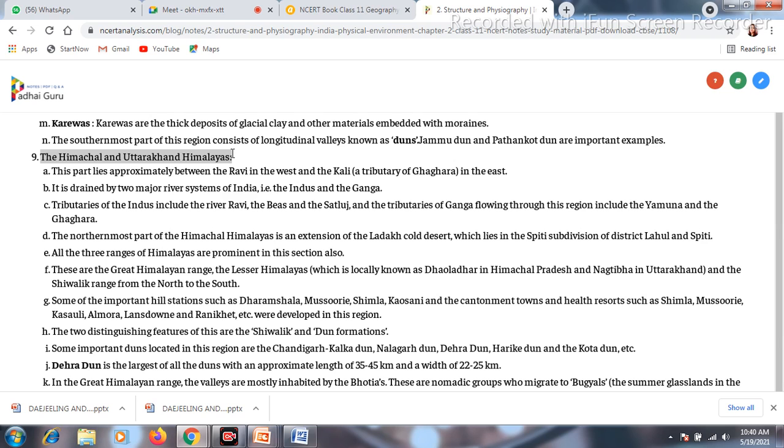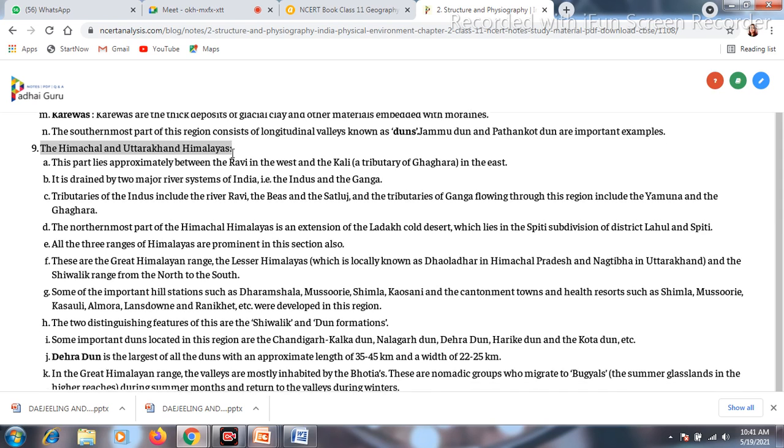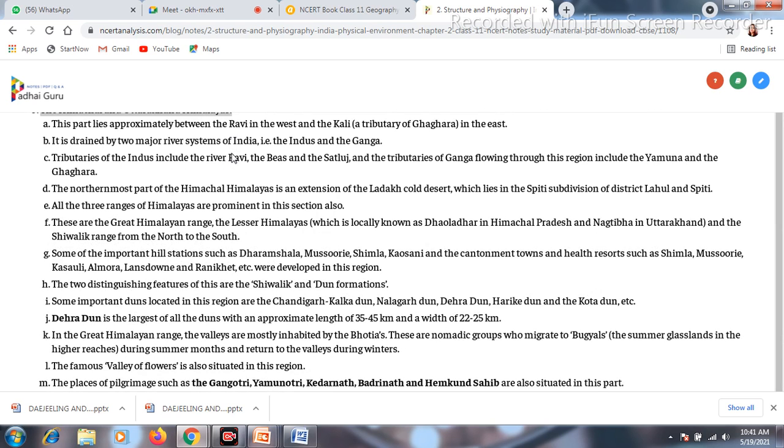In this Himalaya we can see the famous hill stations like Kasauli, Almora, Ranikhet, Dharamshala, Mussoorie, Simla and Nainital. These famous places are present in this Himachal and Uttarakhand Himalaya. In this area we can also see dune formation. The names of the dunes are Dehradun, Harike Dune, Kotli Dune, Patli Dune, etc. And this place is famous for the Shivalik formation also. Dehradun is the largest dune of India. In case of this particular area, this is famous